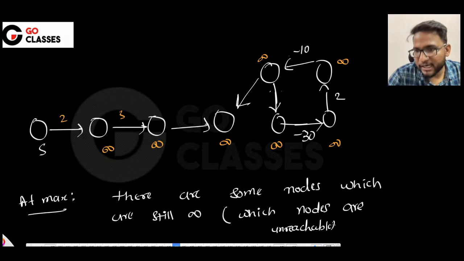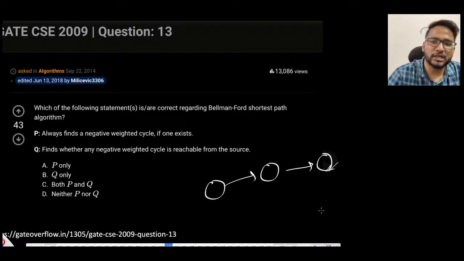Can you say that there is a negative cycle? Can you be 100% sure? Obviously no, right? You cannot say. That's why you will say that a cycle always exists, or it can find the cycle always, then the answer is 0, right? And find the cycle if it is reachable.